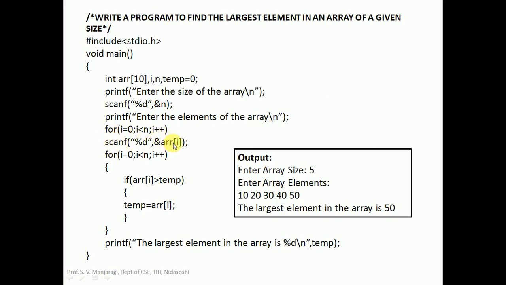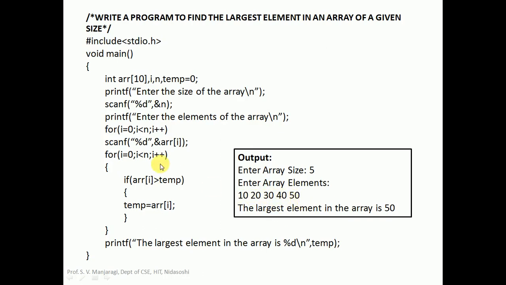And repeatedly we execute scanf to read the element for array of I. Initially I will be 0, 0 is less than 5, so scanf is executed. If you enter the element 10 here, it will be stored at array of 0. The first element we enter is 10, and I plus plus makes I become 1. 1 less than 5, true, and we execute scanf once again to read the second element of the array. If you enter 20, it will be stored at array of 1. Similarly read the remaining elements. The elements entered here are 10, 20, 30, 40 and 50. Total 5 elements we have entered.